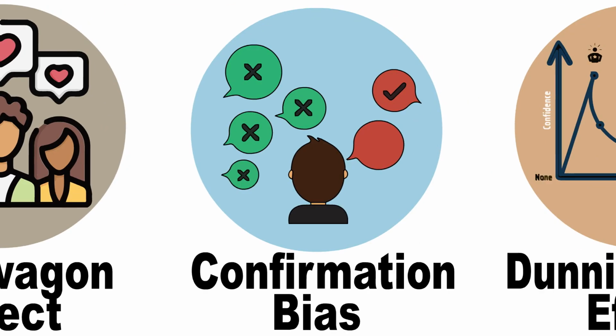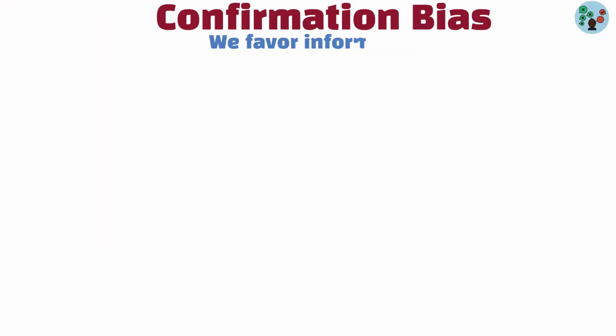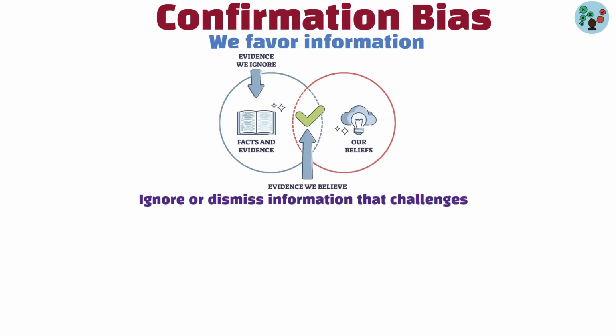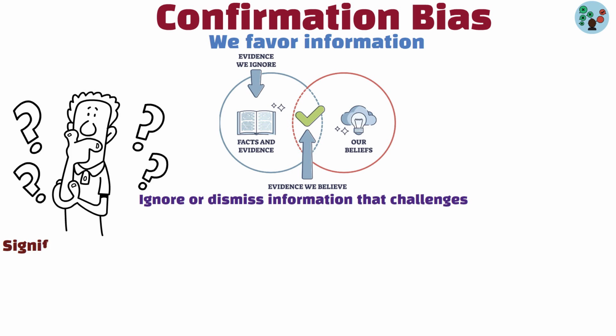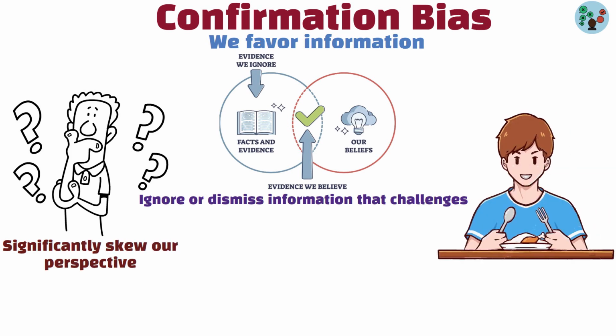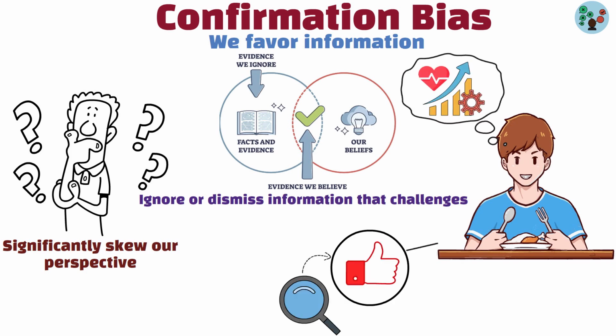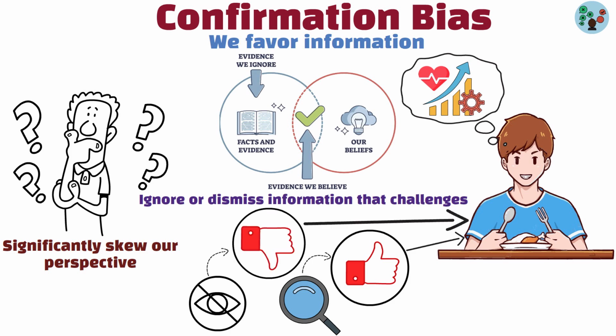Confirmation bias. Confirmation bias is when we favor information that confirms our pre-existing beliefs and ignore or dismiss information that challenges them. It's a form of selective thinking that can significantly skew our perspective. For instance, if you believe that eating a certain type of food improves your health, you're likely to search for articles that support this view and overlook studies that contradict it.